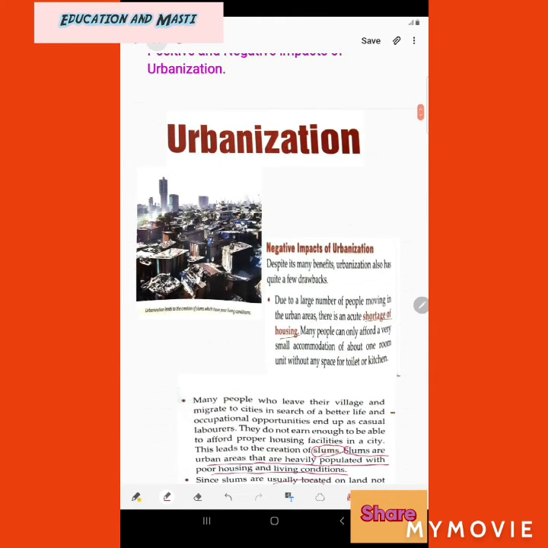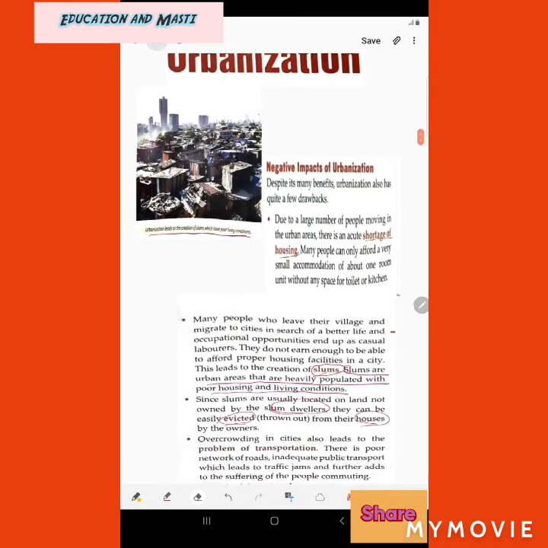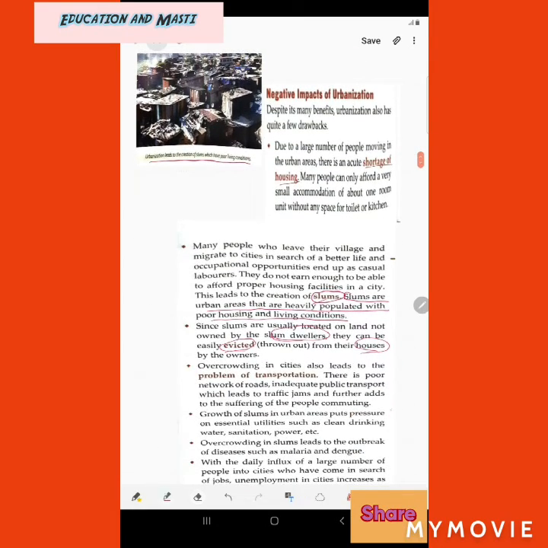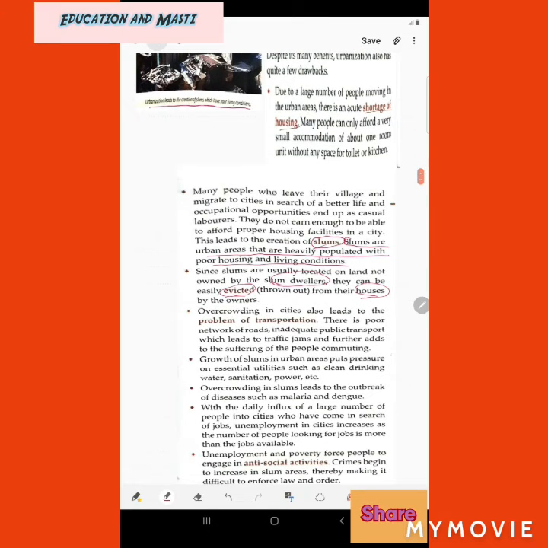Here we can see in this photo, in this example, that urbanization leads to the creation of slums which have poor living conditions and lifestyle. You can see how near the houses are situated. Very near, stuck to each other, and they also do not have toilet facilities or kitchen facilities, leading to the widespread of diseases here. Recently corona cases were also discovered here, but because of the government it was controlled in that area. Otherwise controlling it in slum areas is very difficult. We can see these slums in Mumbai.